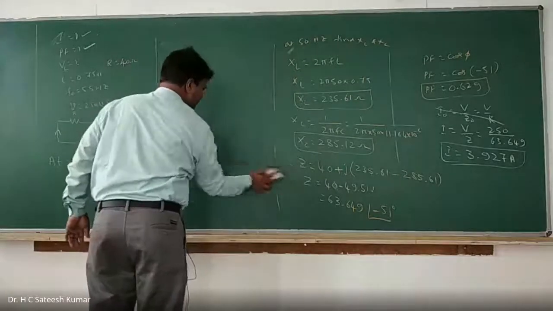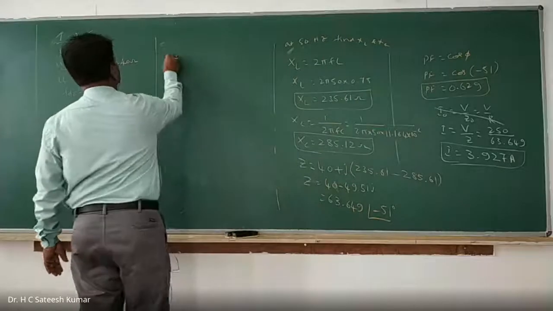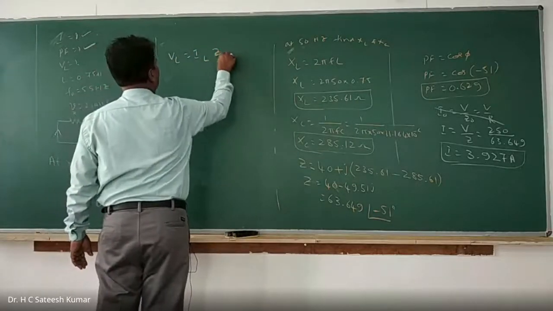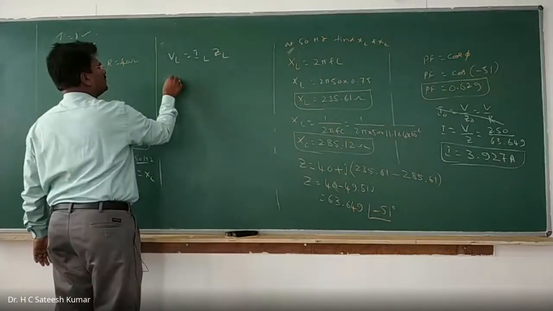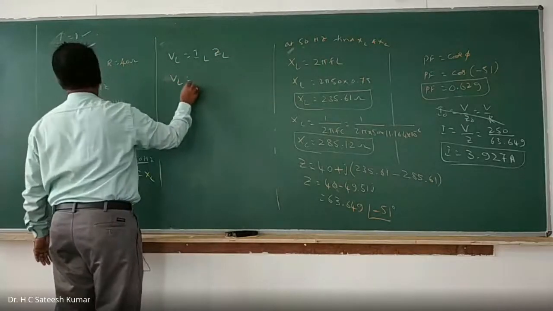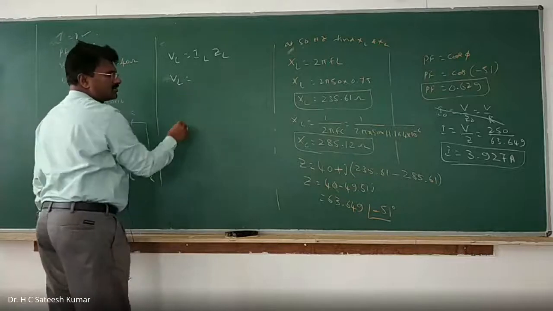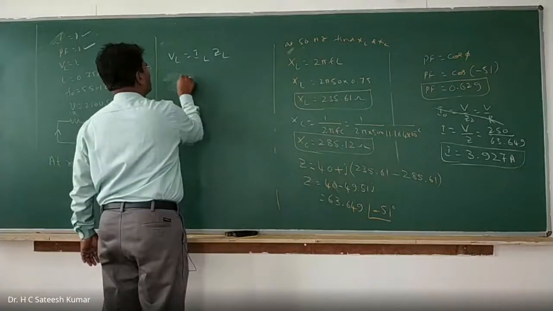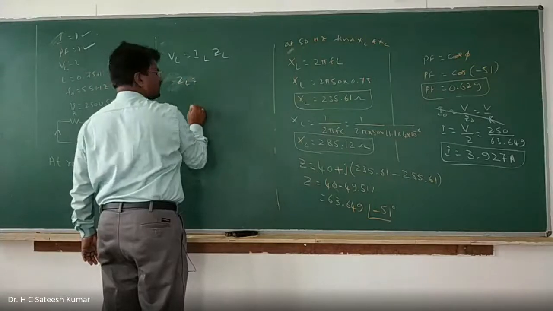So VL is equal to IL into ZL, where IL is 3.927. ZL we need to first calculate. ZL is equal to what?